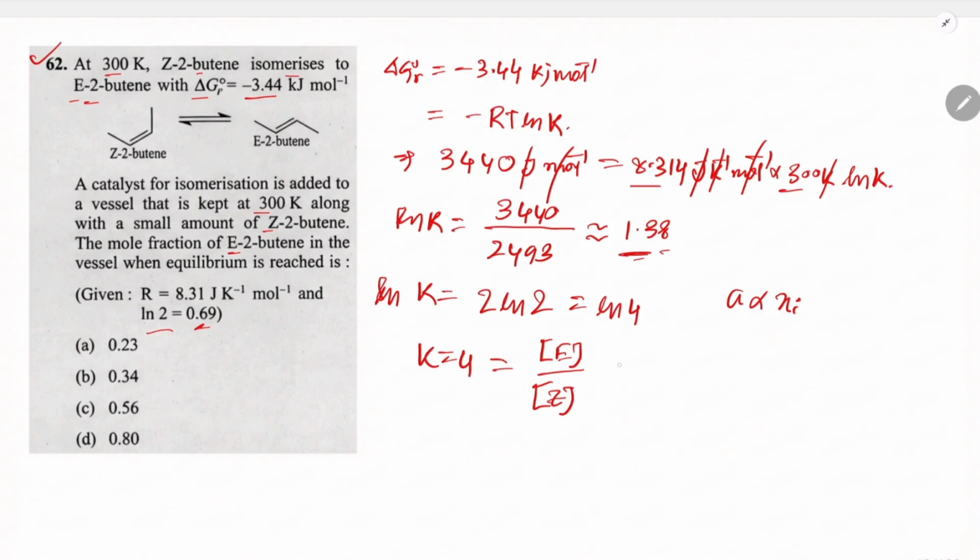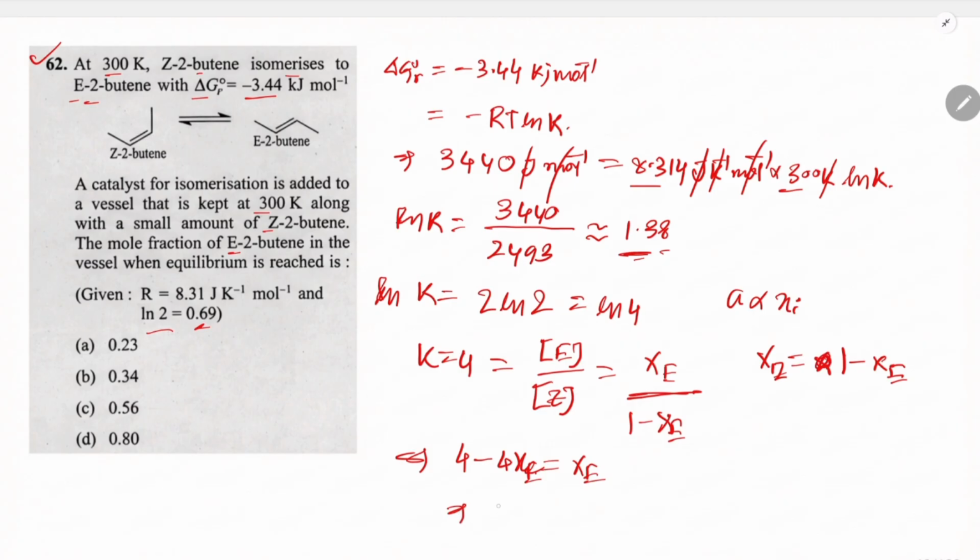So we can say K is the mole fraction of E divided by the mole fraction of Z. The mole fraction of Z is equal to 1 minus the mole fraction of E. So we get 4 minus 4Xe is equal to Xe, so Xe is 4 by 5, which is 0.80, and D is the correct answer.